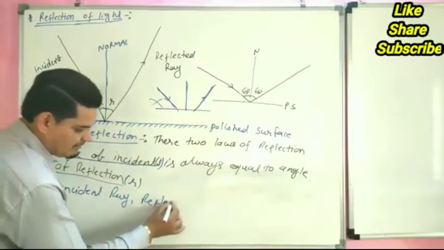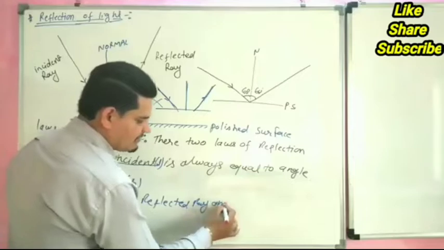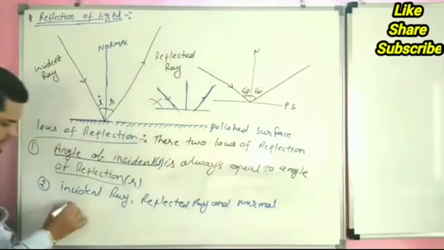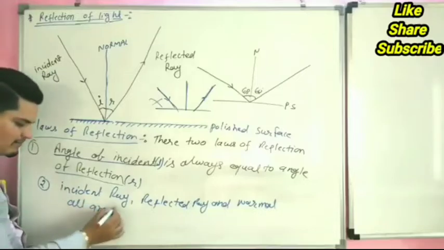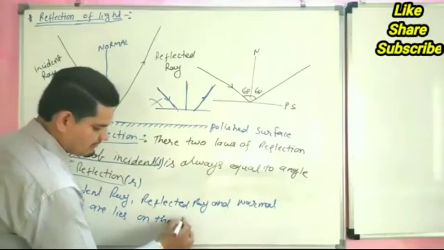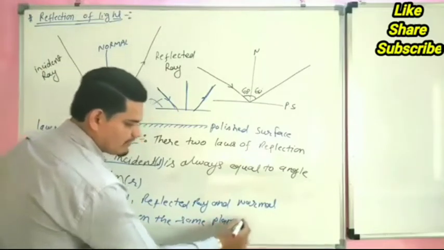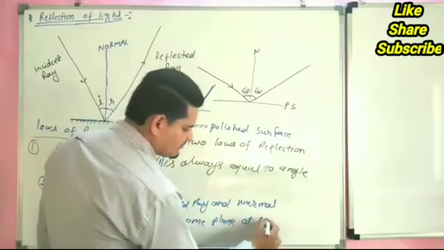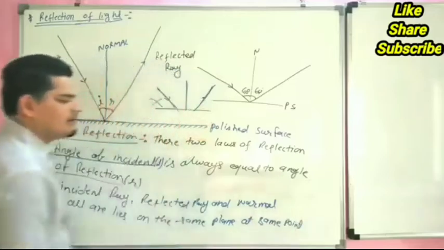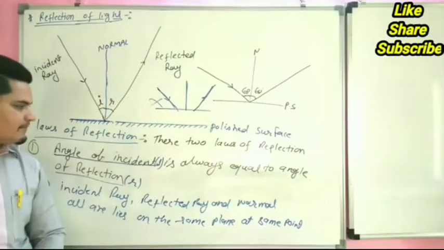So the second law is: the incident ray, reflected ray and normal all lie on the same plane at the same point. This is one of the most important topics.